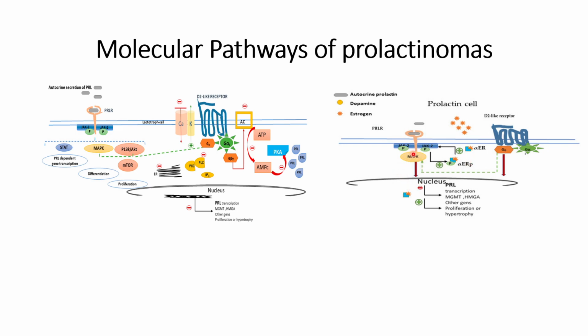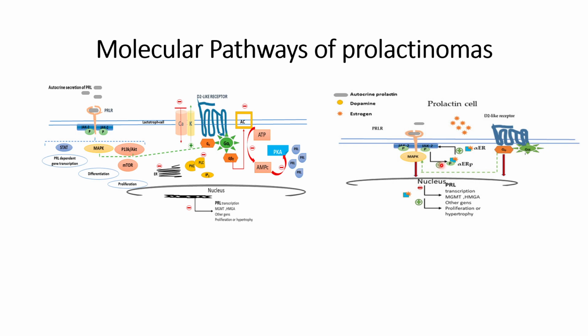This MAP kinase will simultaneously inhibit the existing PRLR within the extracellular matrix. MAP kinase will do another function: it will inhibit the gene transcription of PRL, that is, prolactin formation.